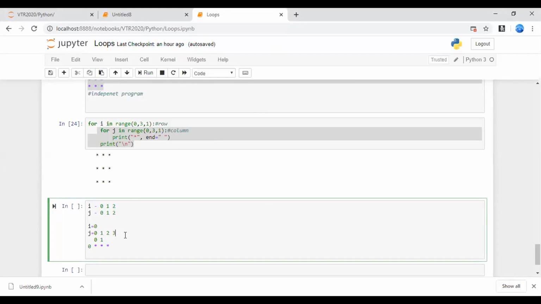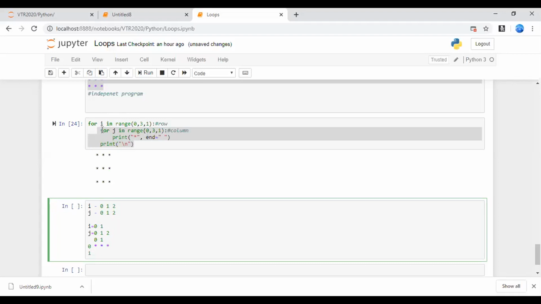So what has to be done? It will go outside the J loop and increment the I loop, and it will make the I value 1. Before going to the outer loop, it will say print backslash n, meaning it will come to the next line. So now it is in the next line. Now the I value will become 1. Of course, 1 is less than 3, so it will come inside.